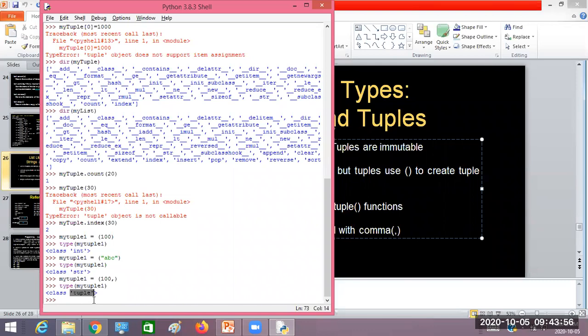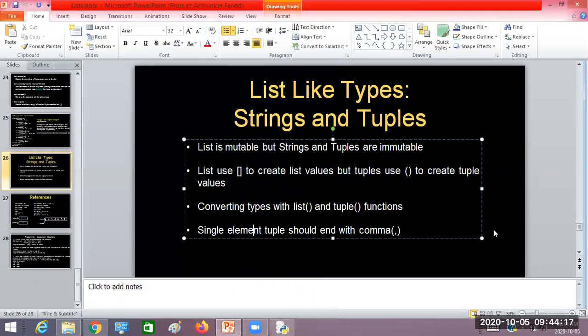But this is not so with the list. If a list has 0, 1, or 2 elements, you can write it just within square brackets and it is going to create a list. But when you write data with parentheses and you have a single element, that element should end with a comma. Then only it is going to create a tuple. Is that clear?